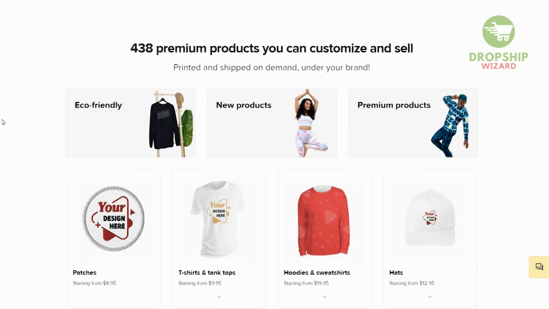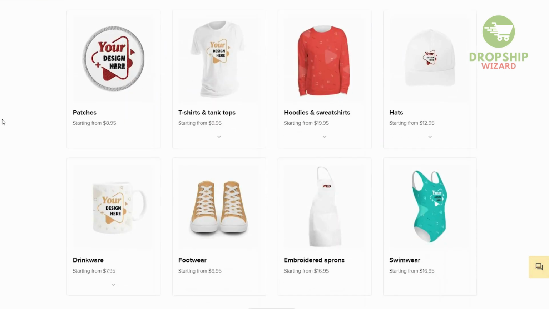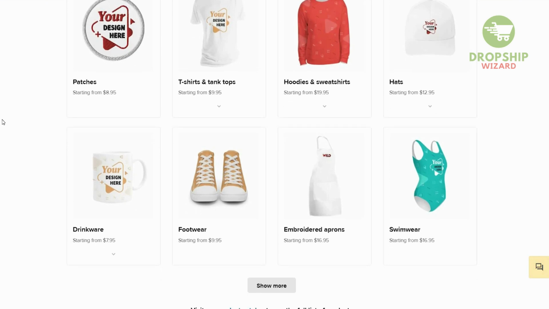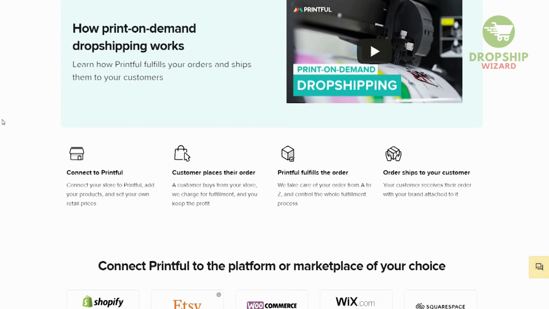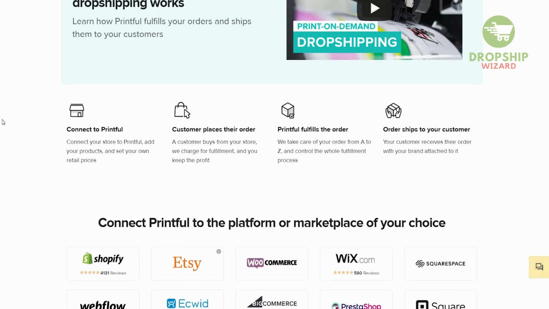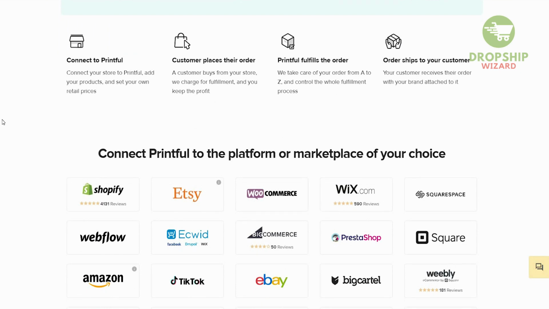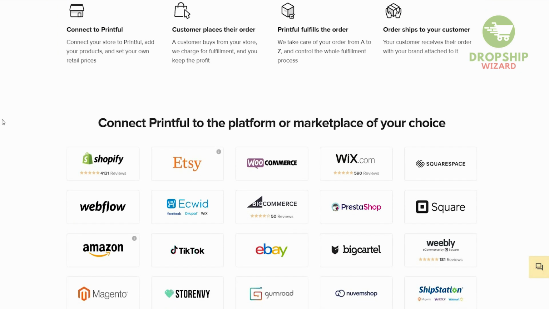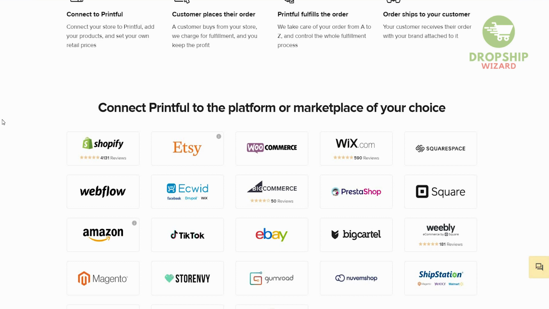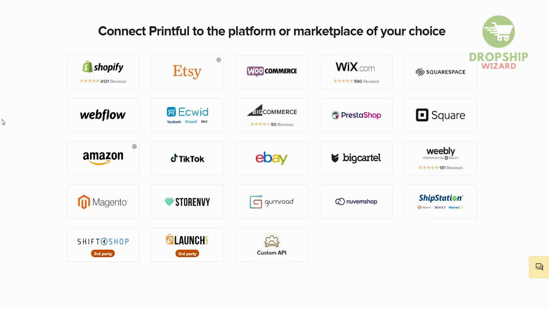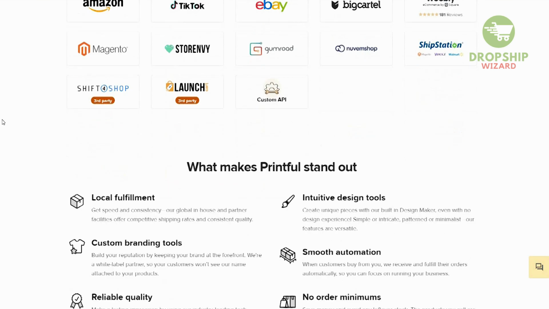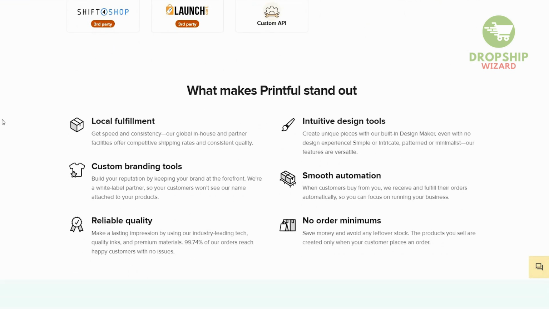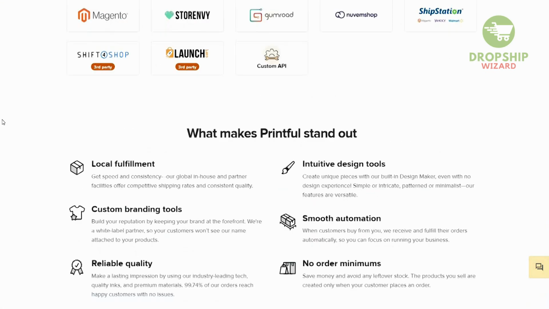So basically, all these products are available with Printful.com, from patches to t-shirts to hoodies and hats to drinkware, footwear, and even swimwear. And obviously, it's very simple. You connect Printful to your store, you customize the products, and they will fulfill and ship the products. You can connect Printful to a platform or marketplace of your choice, such as Shopify, Amazon, Etsy, TikTok or eBay. So go ahead, if you don't have a Shopify account, make it right now and connect your Printful store to your Shopify store, where everything can be created in an instant.